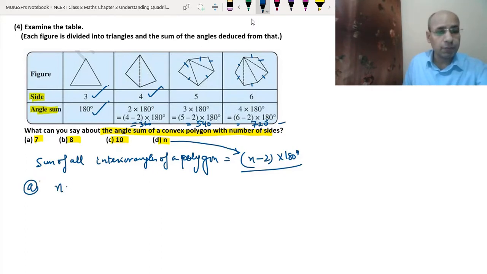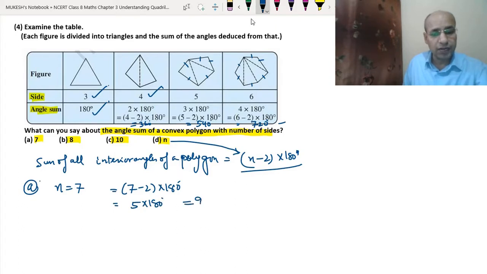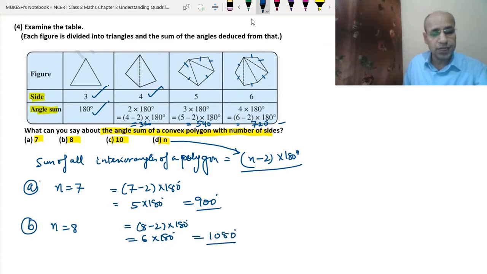Now A part. We have the number of sides 7, so that means 7 minus 2 into 180 degrees, which means 5 into 180 degrees, which is equal to 900 degrees. So if the number of sides is 7, the answer will be 900 degrees. Then we have 8 sides. So we have 8 minus 2 into 180 degrees, that means 6 into 180 degrees. When multiplied, it will come to 1080 degrees. This is the answer when the number of sides is 8.